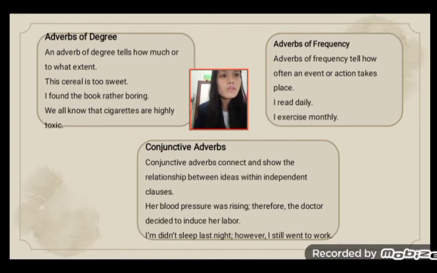Adverb of frequency. An adverb of frequency tells how often an event or action takes place. For example, I read daily and I exercise monthly.